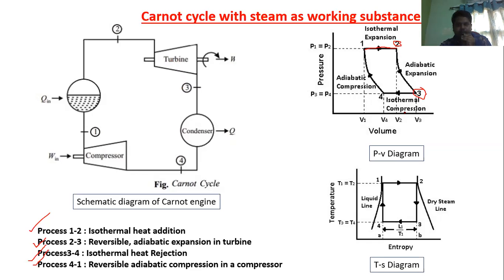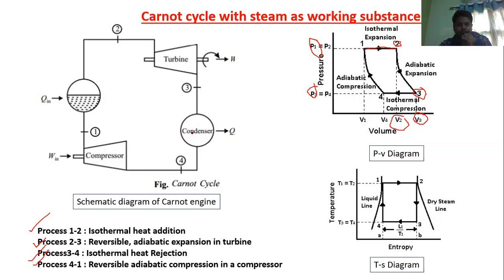So the volume increases from V2 to V3, and the pressure decreases from P2 to P3. So this is about reversible adiabatic expansion in the turbine. Now, what is the next process? Isothermal heat rejection. Heat rejection in the condenser.